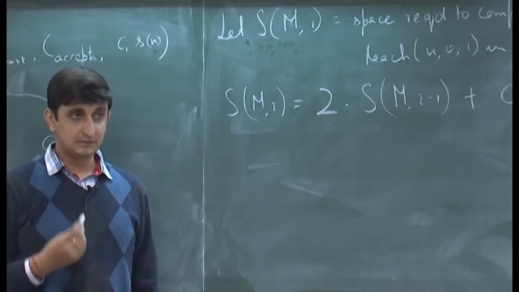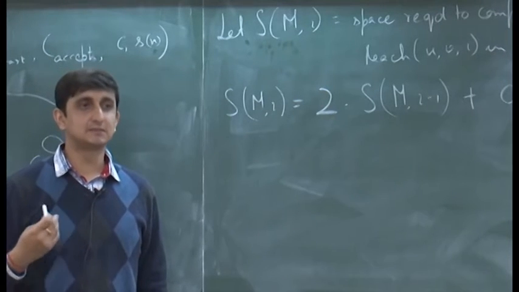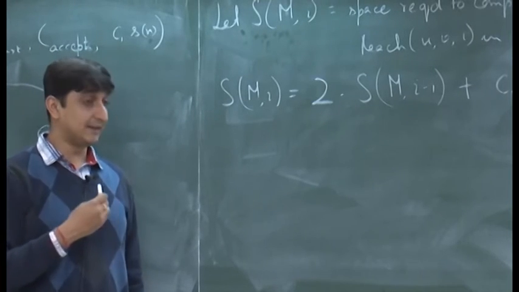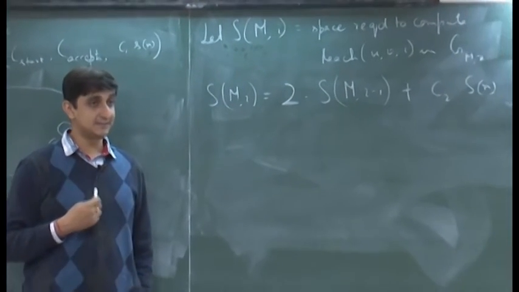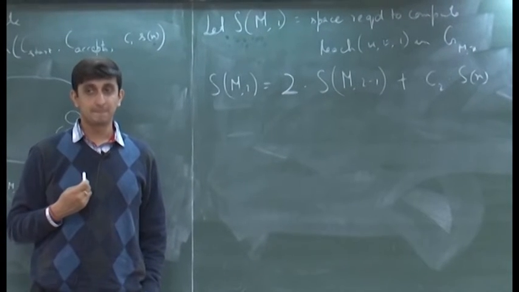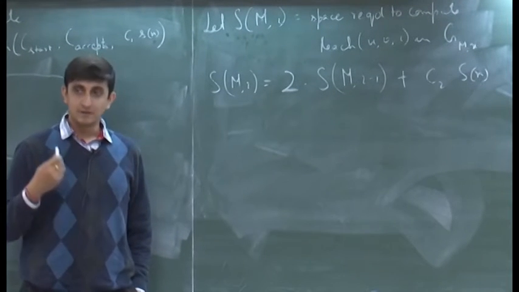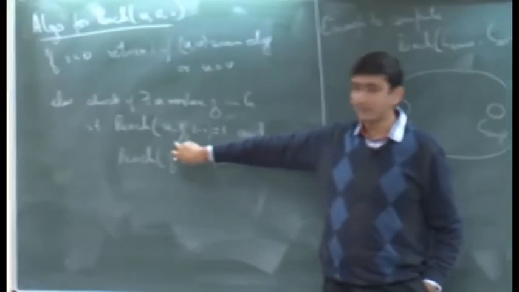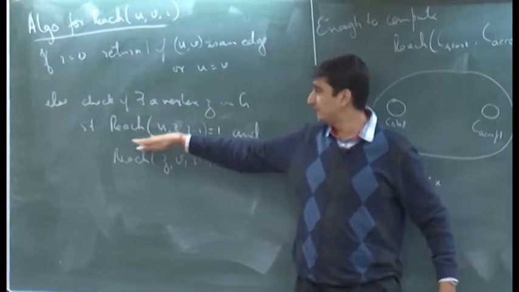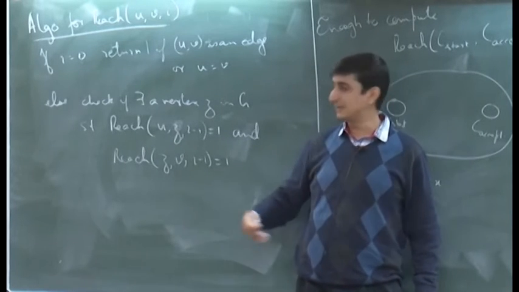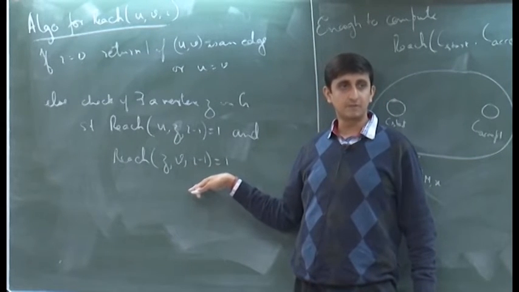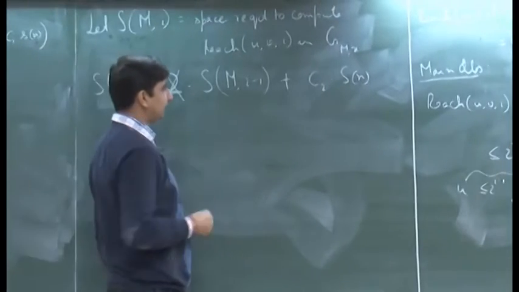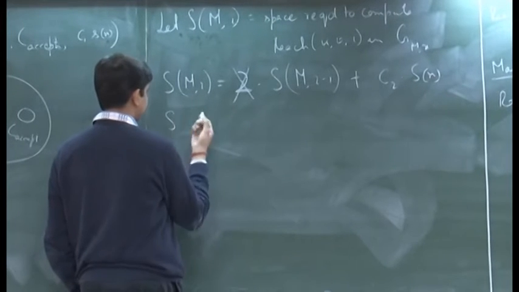The point is that we are talking about space, and the first thing that I said yesterday when we started discussing space complexity is that space can be reused. Exactly. So, actually we can do away with this 2. This 2 is not required. When I am computing these 2 predicates, after I compute the first predicate, I can just reuse the space to compute the second predicate. That is the good thing about space. So, this is how the recursion stands, and of course, the base case is not very difficult.